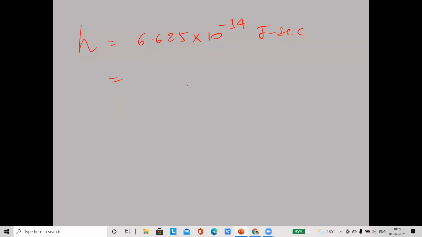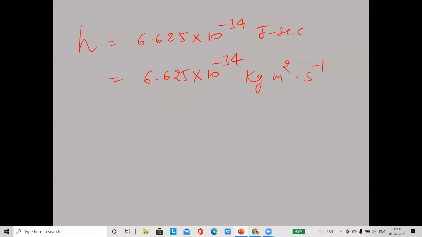The same thing we can also write in kilogram meter square second inverse, so 6.625 into 10 power minus 34 kilogram meter square second inverse. Second inverse means per second.